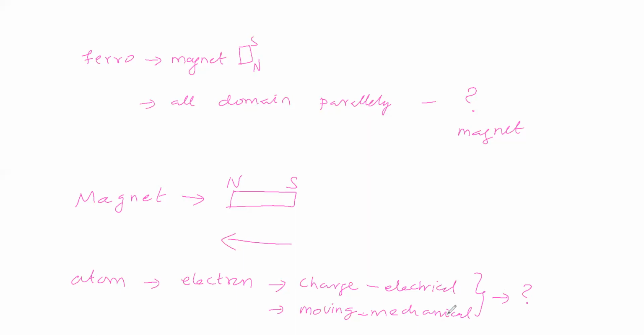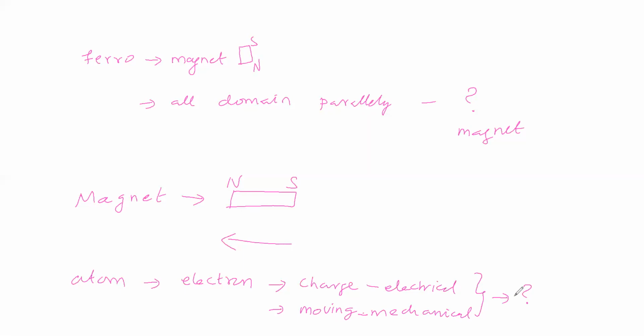Now the electron is moving around the nucleus, so it has an electric field as well as a mechanical field. It has electrical field and mechanical field, which means another field will be created. What is that field? Take Fleming's left hand rule.